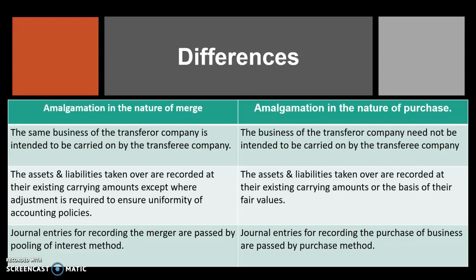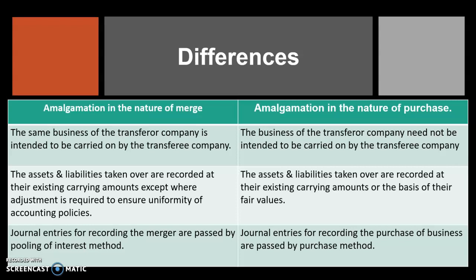In case of merge, the assets and liabilities taken over are recorded at their existing carrying amounts. So whatever amounts are there in the transferor company's balance sheet are carried over to the transferee company. But in case of nature of purchase, the assets and liabilities are recorded at their existing carrying amounts or at fair values.